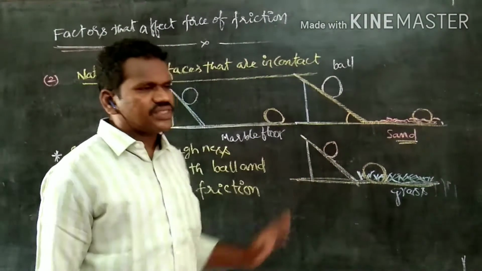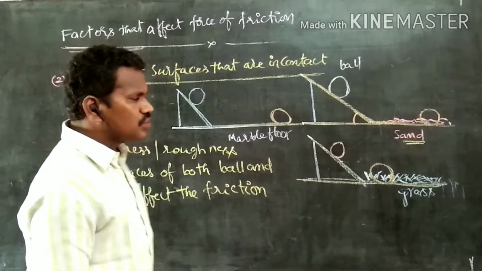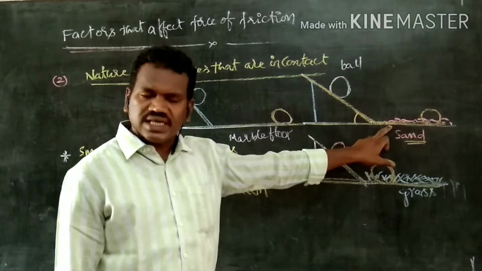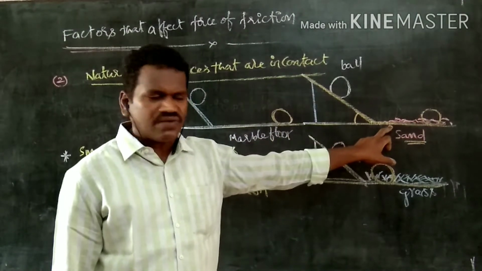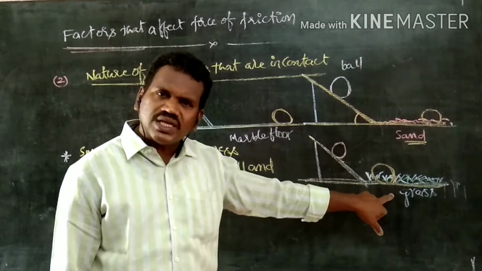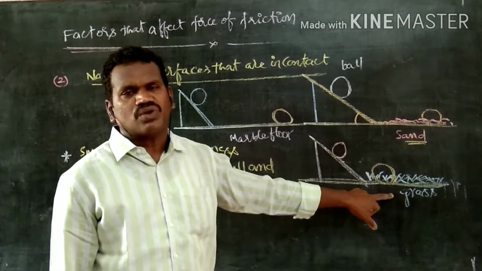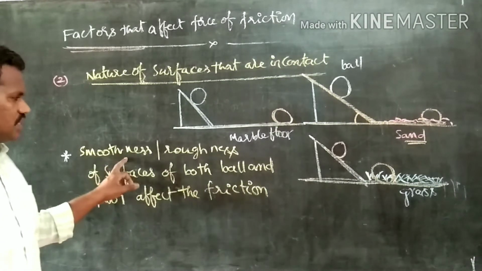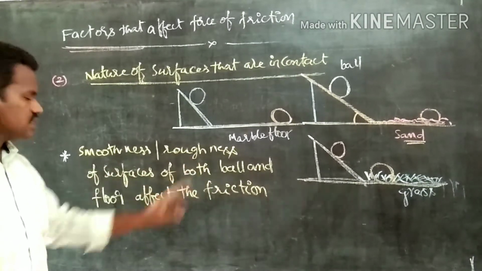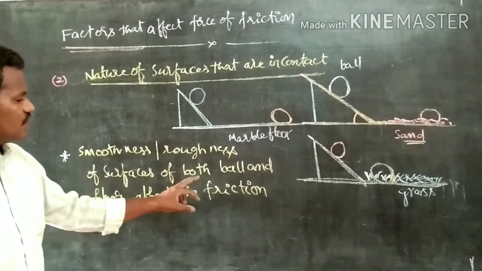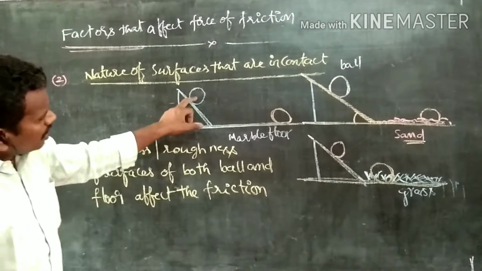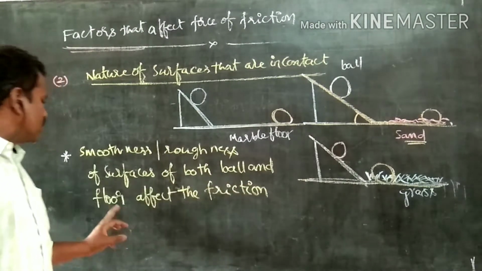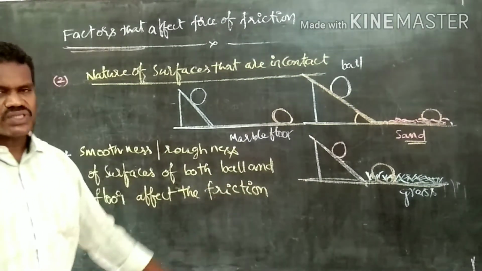From this activity, what will we come to know? Here the smoothness is more, here the smoothness is a little bit less, now it becomes rough. Here the smoothness is too less, means it is a too rough surface. That means we will conclude that the smoothness or roughness of the surfaces of both the ball and the floor, both the objects and the floor, affect the force of friction.